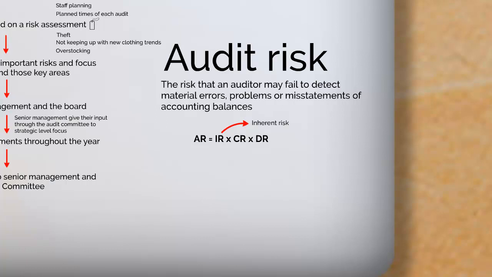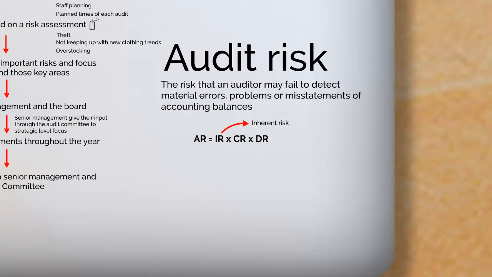So imagine we're returning to our clothing store, and this time there's a high risk of theft of the clothing from the store. High risk. But there's a low risk, isn't there, that someone's going to come in and steal the light fittings in the shop. So what would that tell us about the controls?